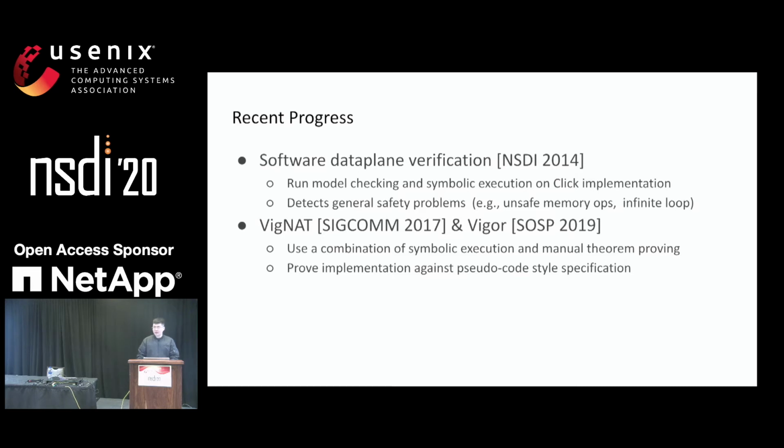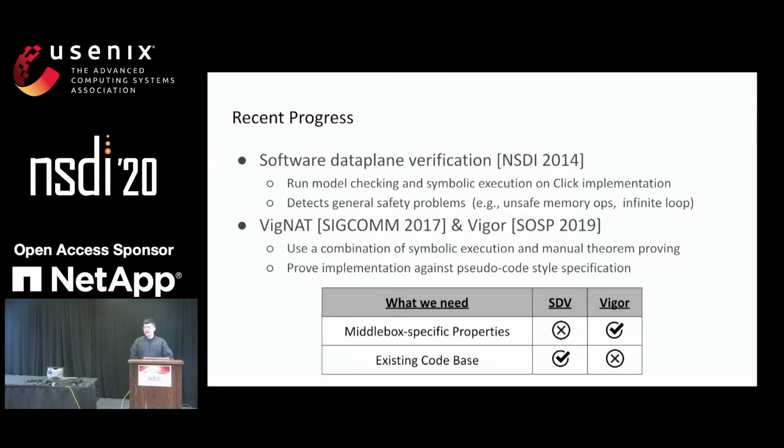On the other hand, VigNAT and its more generalized successor, Vigor, use a combination of symbolic execution and manual theorem proving. And it's able to prove that the middlebox implementation has the same behavior as a pseudocode style specification. However, none of these previous works satisfy both of the requirements. Either they cannot be used on verifying middlebox-specific properties, or they cannot work with existing code bases.